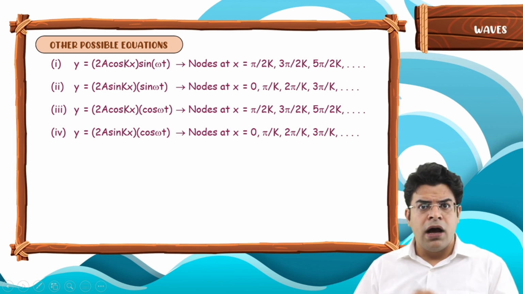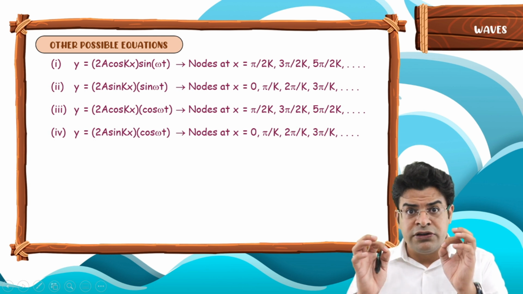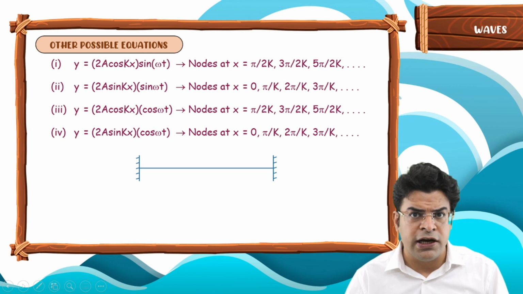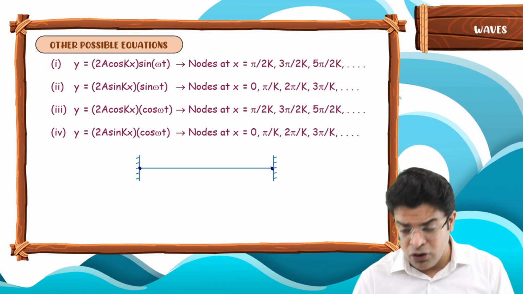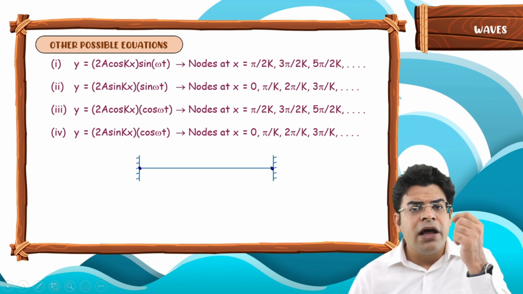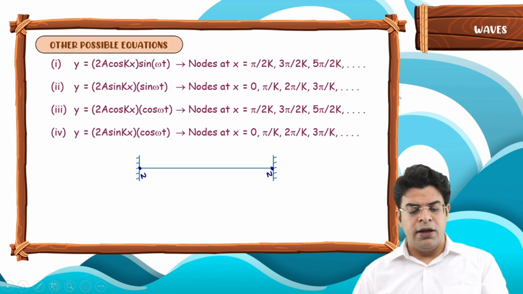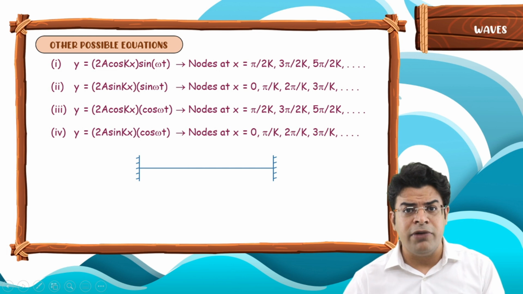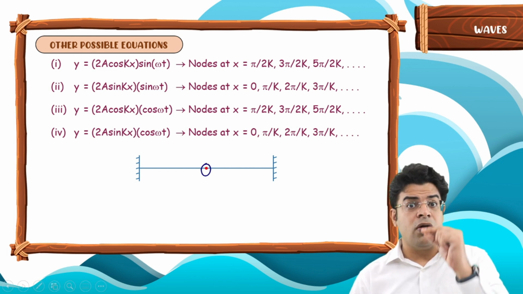Visualize the standing waves on a string fixed at both ends. Assume that we have this string fixed at both ends, and the two fixed ends can't move at all. Why? They are fixed. They are bound to act as nodes. So here you will have two nodes. And let's assume the case when we have one more node exactly midway between these two nodes. So this point won't oscillate at all. It's a node.